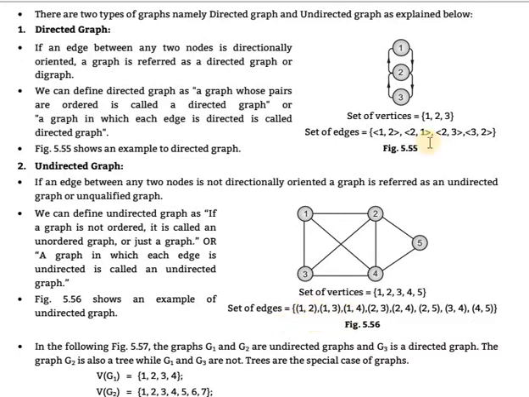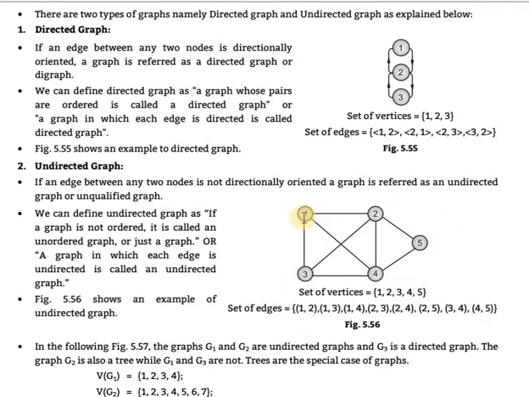Clear on that difference: how to show edges in a directed graph, and how to show edges in an undirected graph. Keep that in mind. Here the edges are 1 to 2, 1 to 3, 1 to 4, 2 to 3, 2 to 5, 2 to 4, then 3 to 4 and 4 to 5. That is how the edges will be created.